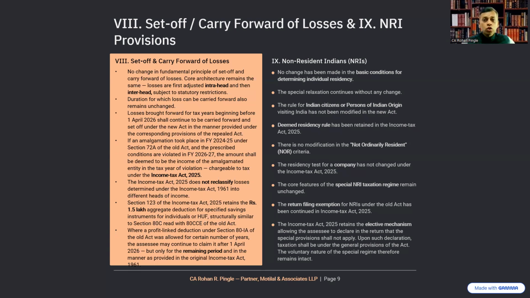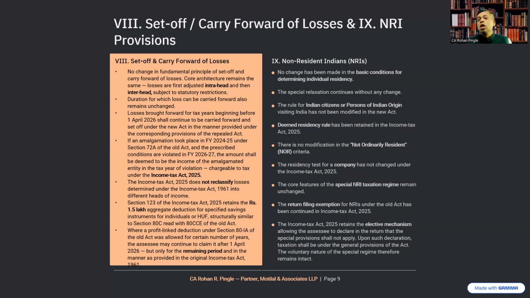If an amalgamation took place in the financial year 2024-25 under Section 72A of the Income Tax Act 1961 and the prescribed conditions are violated in FY 26-27, then the amount shall be deemed to be the income of the amalgamated entity in the tax year of the violation, that is 26-27, and accordingly the deemed income arising in the tax year 26-27 will be chargeable to tax under the Income Tax Act 2025.